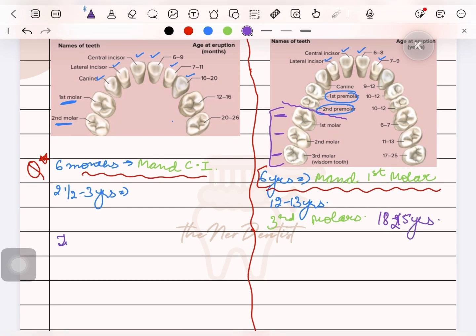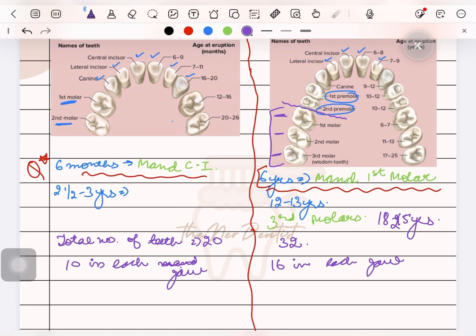Another difference is the total number of teeth. Here there are 20 and here there are 32. 10 in each jaw, that is 10 in maxilla and 10 in mandible, and here 16 in each jaw. 5 in each quadrant and here 8 in each quadrant.